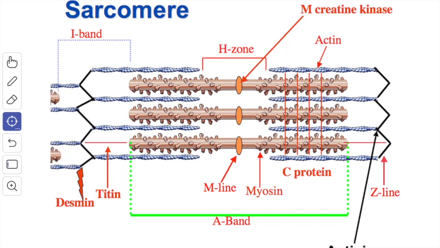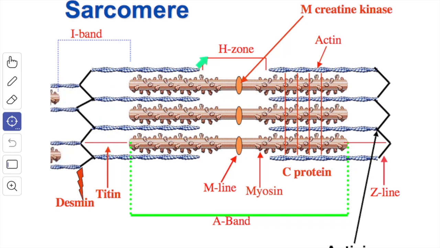The actin filaments are attached to one end at the Z band. From here, they pass through the I band and extend into the outer parts of the A band, where they interdigitate with the myosin filaments. Note, the I band is made up of actin filaments only.